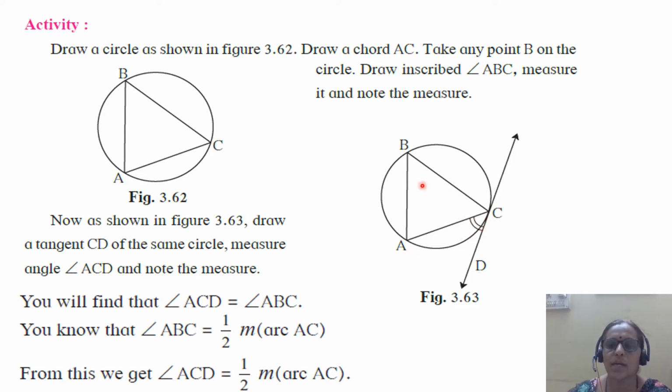Now why these two are same? What is the reason behind it? Measure of angle ABC is equal to half measure of arc AC. Measure of angle ACD is equal to half measure of arc AC. That's why measure of these two angles are same. Perform this activity in your copy.